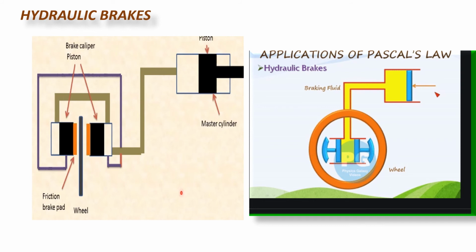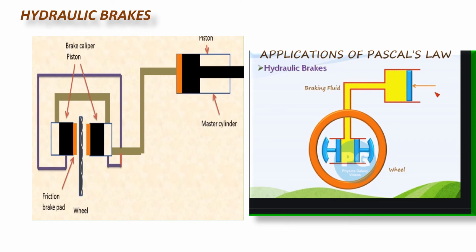Here you can observe that when the pressure is applied on the brake pedal, it pushes the rod in the forward direction which is connected to the piston in the master cylinder. Then the master cylinder converts this mechanical pressure into hydraulic pressure, and the piston forces the fluid into the hydraulic brake lines which are connected to the slave cylinders. When this fluid enters the slave cylinder, it pushes the slave pistons in the outward direction.